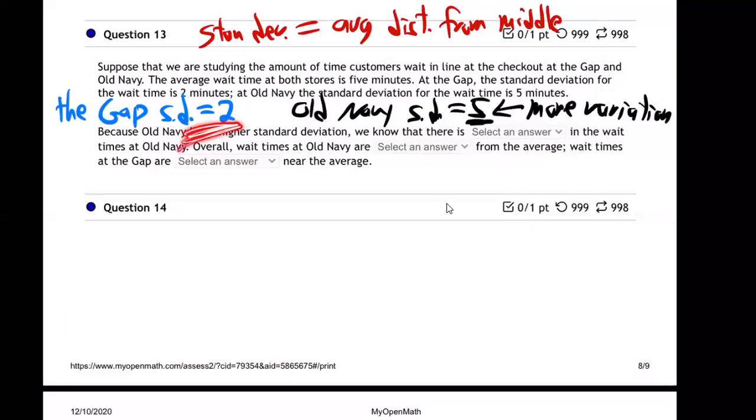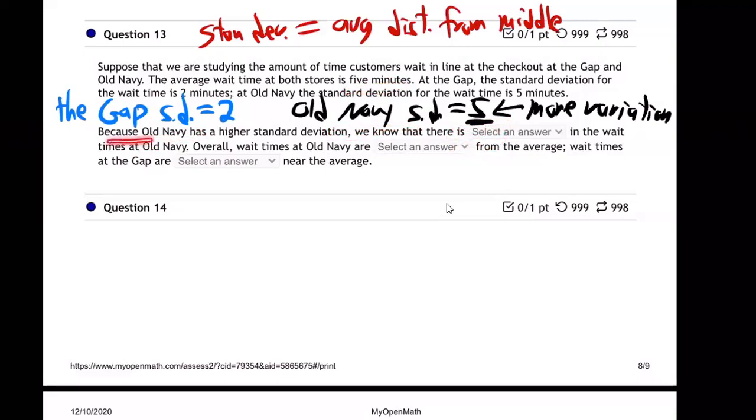Whereas the Gap has a lower standard deviation, meaning everybody's more close together. Everybody waits about the same time. I mean, some people get through a little quicker, a little slower, but pretty close, lower standard deviation. Whereas Old Navy has a higher, more deviation, more that get through in 20 seconds and other people that take 10 minutes. The average is still 5 minutes, but there's more deviation at Old Navy than there is at the Gap.